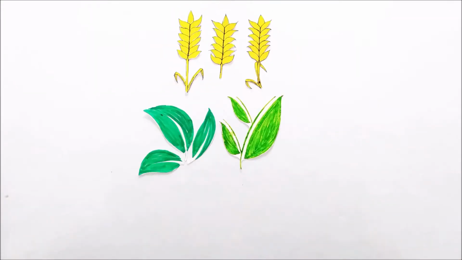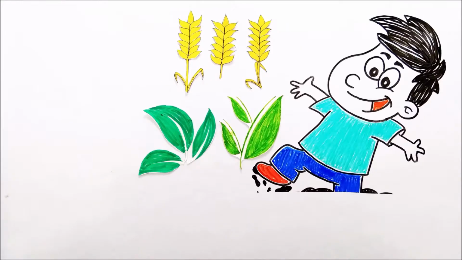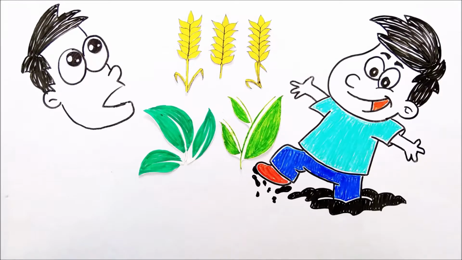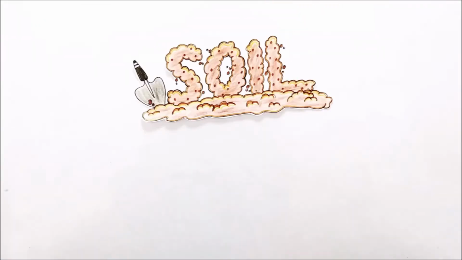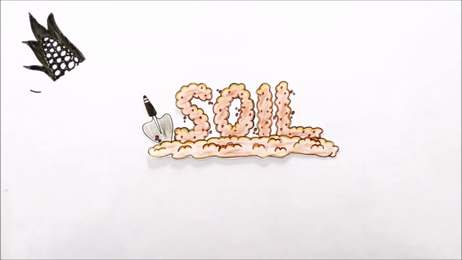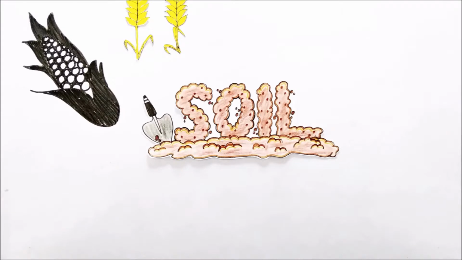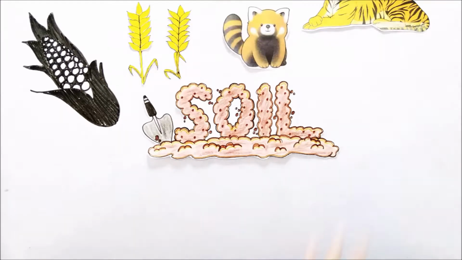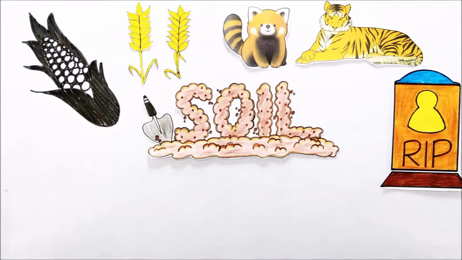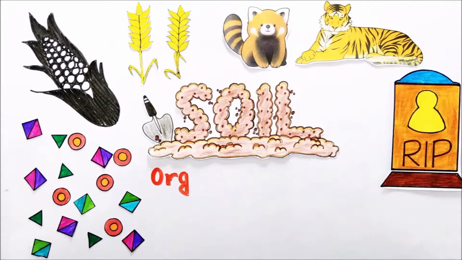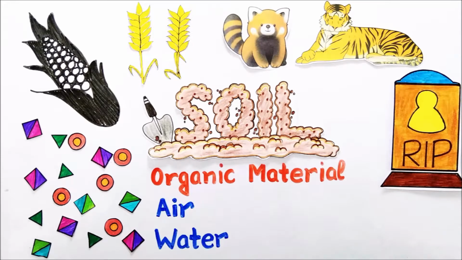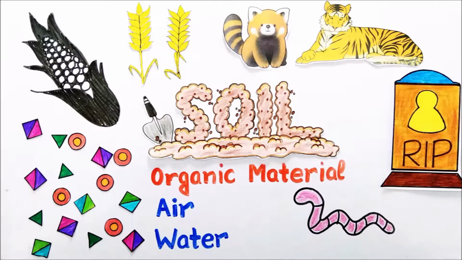Farmers grow crops and vegetables in it, children play with it, and sometimes when no one is looking, they eat it too. We are talking about none other than soil. For millions of years, the soil has not only nurtured human population and other species, but it has also provided them shelter after their death. The soil is nothing but a mixture of mineral particles, organic materials, air, water, and living organisms.